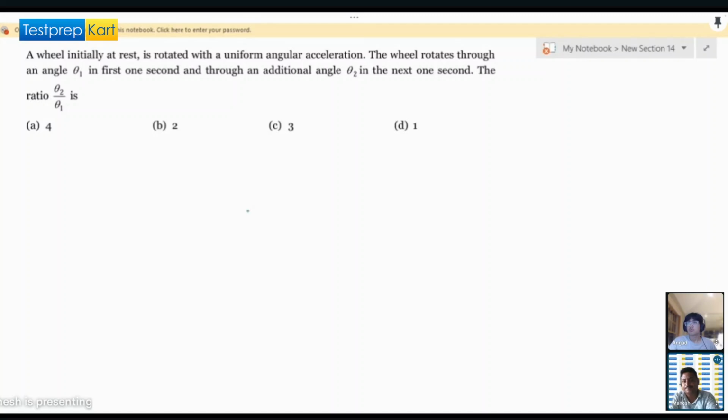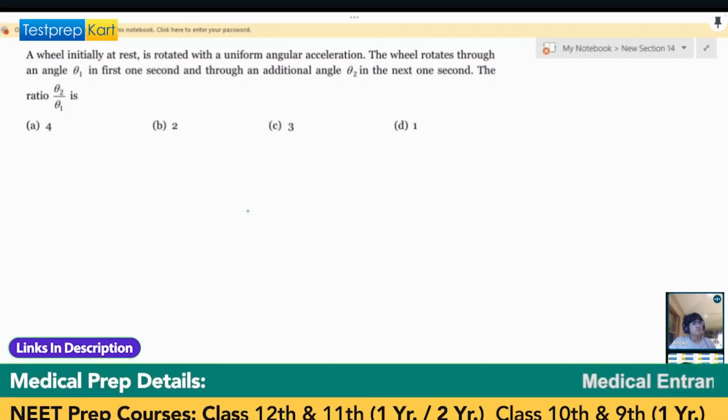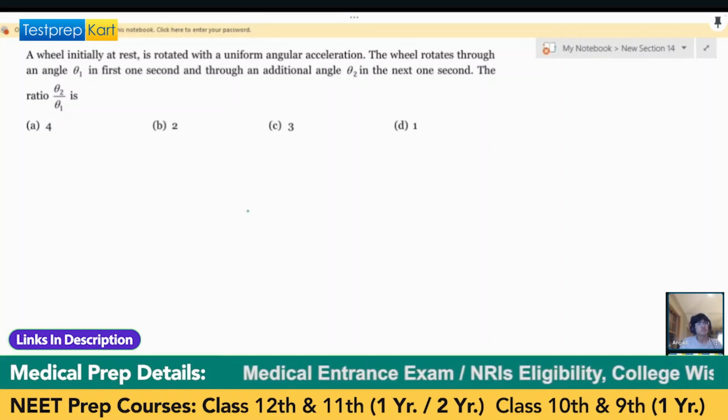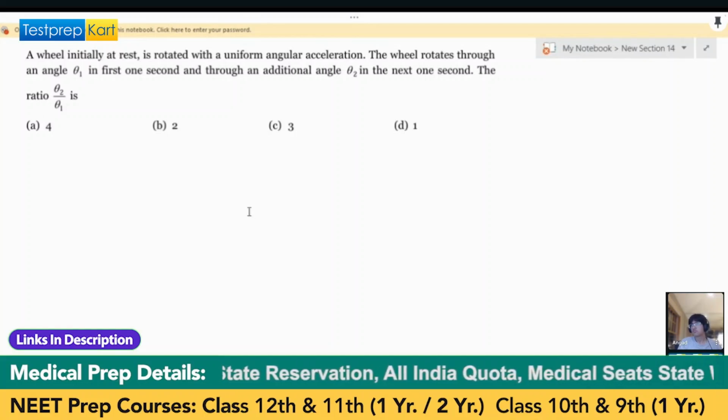Yes, Angad. See, initially the wheel is at rest, so omega is 0.